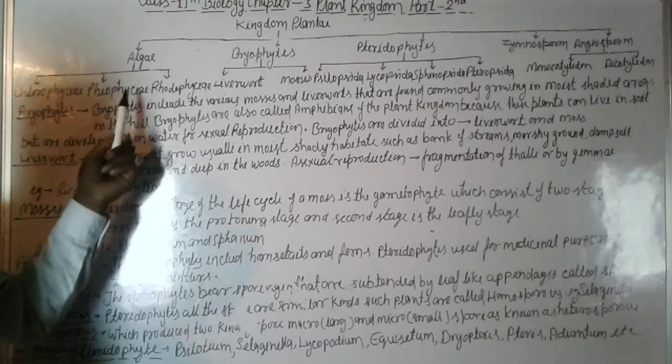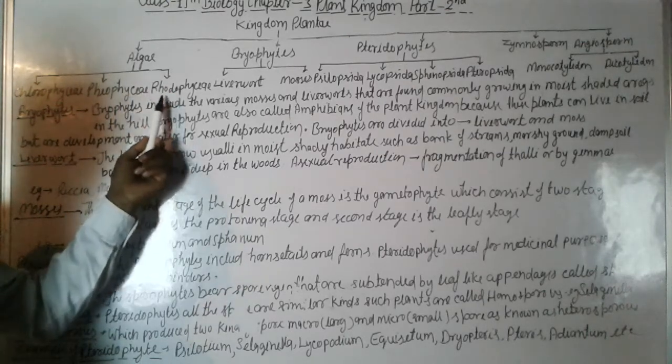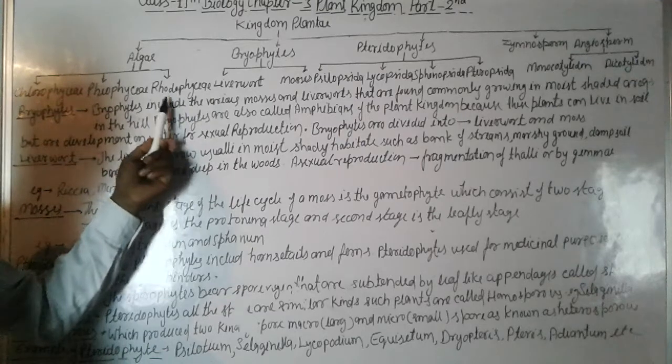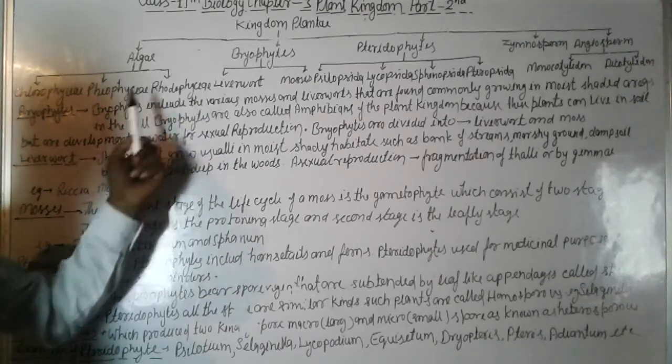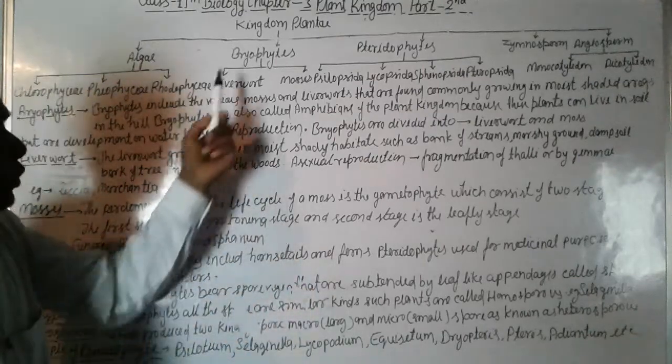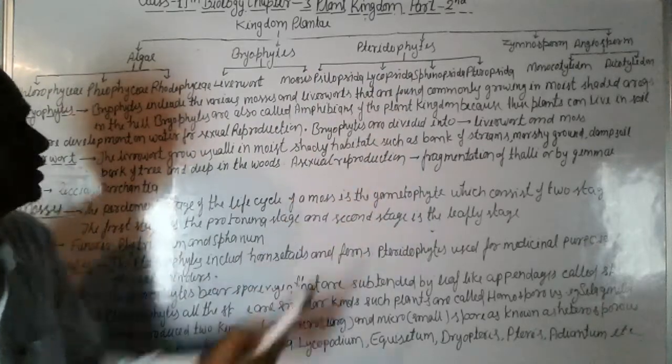Phaeophyceae, in which we study brown algae. And Rhodophyceae, in which we study red algae. Today we will discuss mainly the classification of bryophytes and pteridophytes.